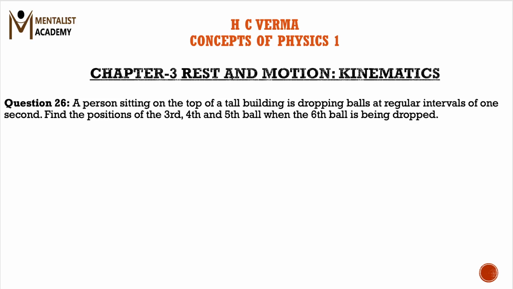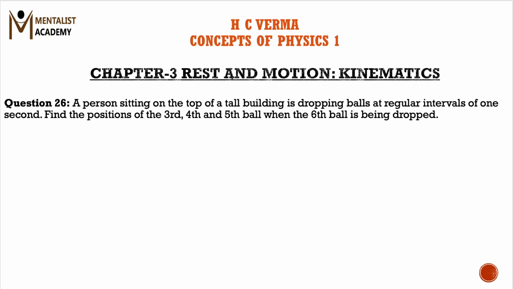We are doing question number 26 from H.C. Verma book Concepts of Physics 1 from chapter number 3 Kinematics. According to the question, a person sitting on the top of a tall building is dropping balls at regular intervals of 1 second. Find the positions of the third, fourth and fifth ball when the sixth ball is being dropped.